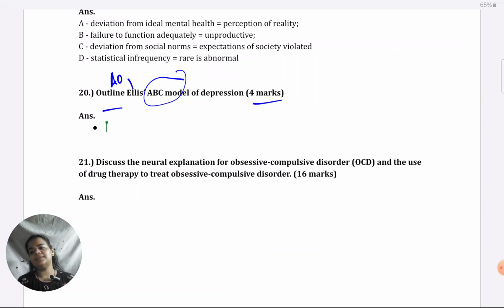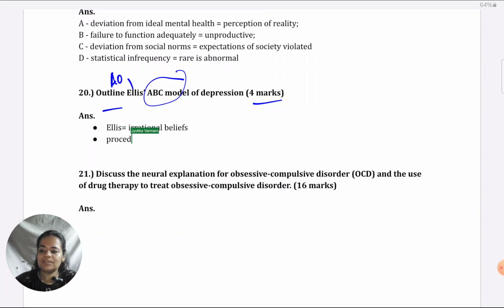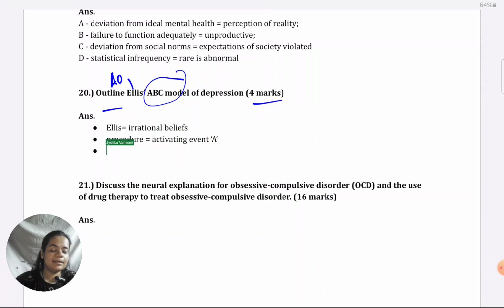I would begin by saying, because it's a model of depression, for a good entry in one line, I would say Ellis attributes depression to irrational beliefs, basically unrealistic and illogical beliefs. And then I would say that according to him, it's a process whereby these beliefs are triggered and they result in depression. The process begins with an activating event A, whereby something happens in the environment that triggers irrational beliefs in an individual.